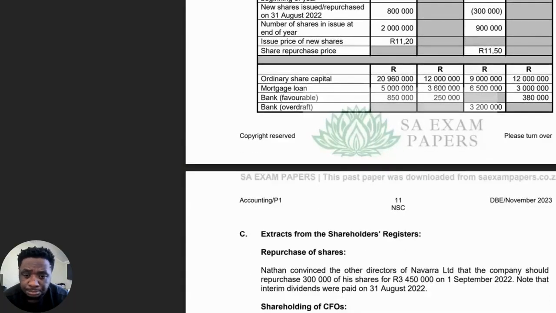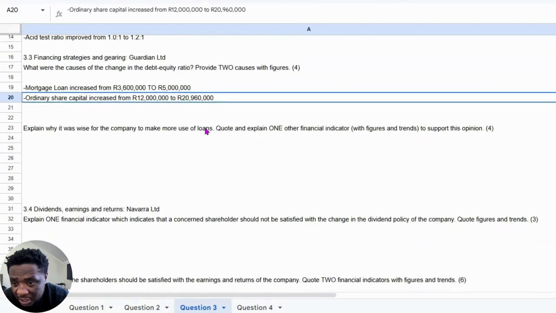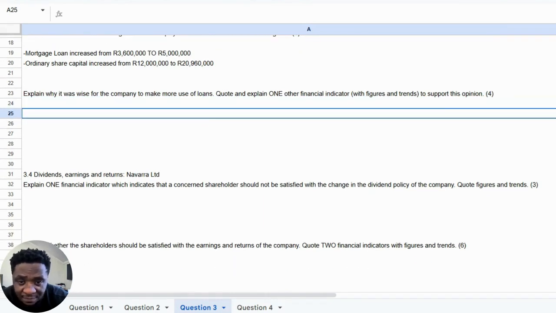Let's look at the next question. The next question is still in 3.3. It says, explain why it was wise for the company to make use of loans. Quote one financial indicator with figures and trends to support your answer. Okay, so when we approach this question of whether it's wise or not to use loans, what we need to look for is the return on total capital employed, and then what you also need is the interest rate on the loan.